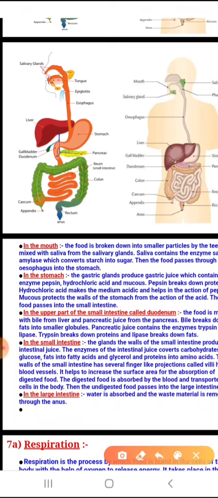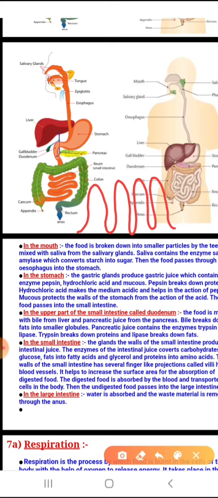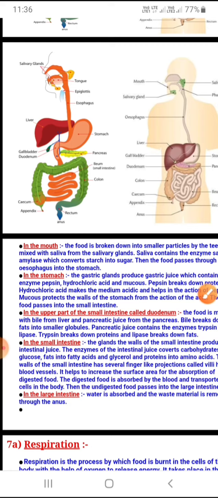The ileum has, as I told you, numerous finger-like projections this way, and they are lined with blood capillaries. They help in contraction and expansion, and as a result they increase the surface area for maximum absorption of food. The role of villi is very important for a 2-mark question. What is the role of villi in the process of digestion? Villi are present in the small intestine, and they help to maximize the surface area for absorption of food.